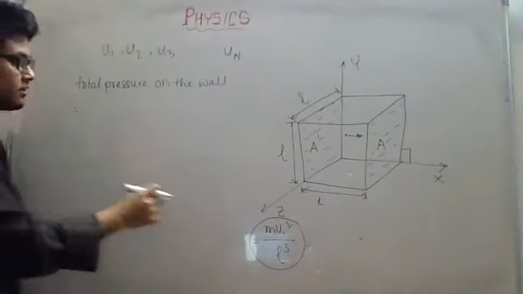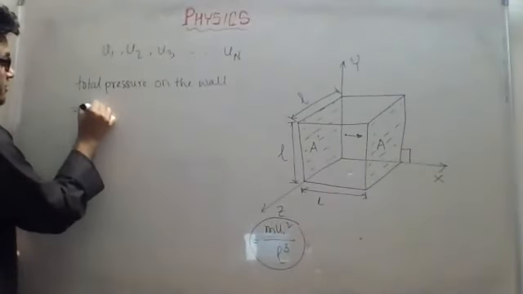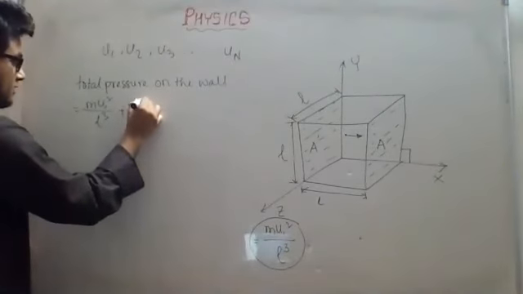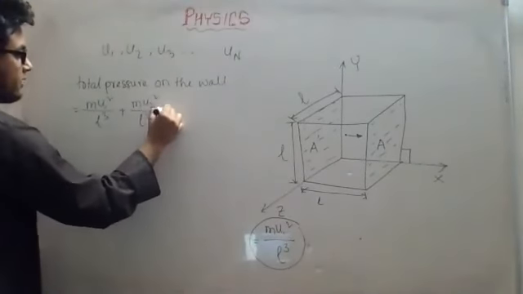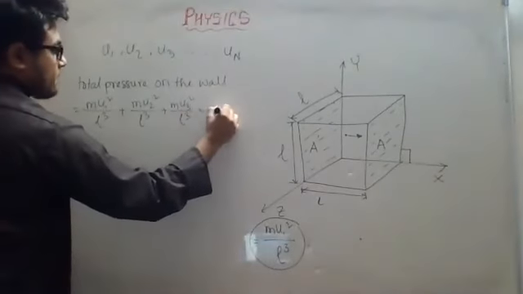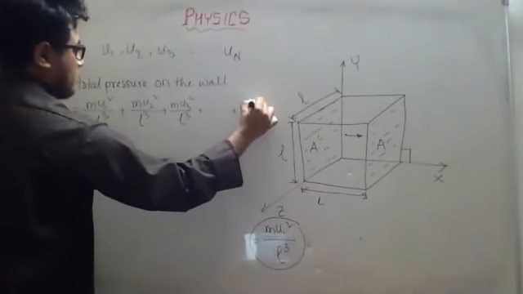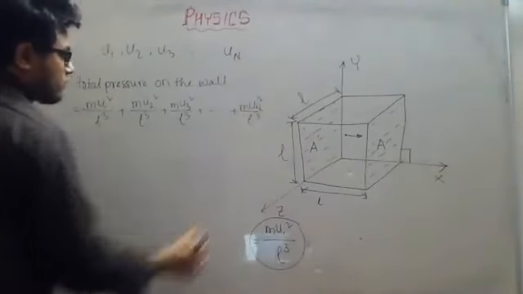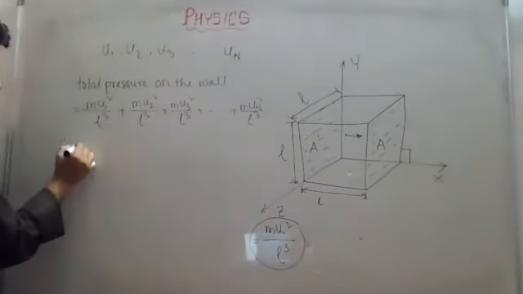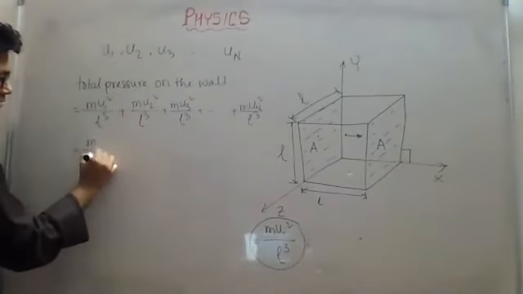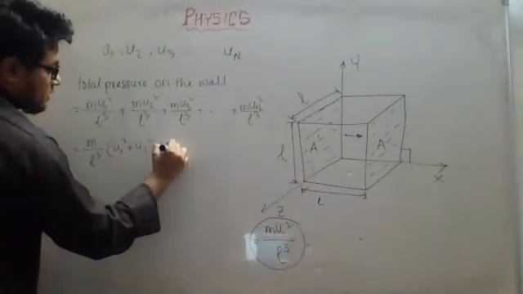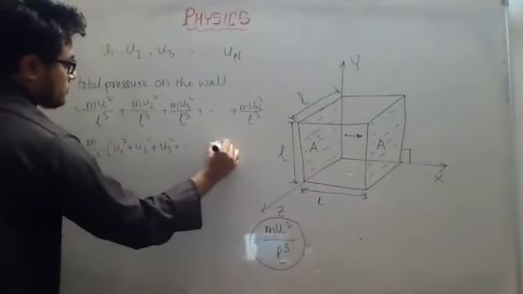I will write the pressure for the first molecule, mu1 square by L cube, then the pressure for the second molecule, then for the third molecule. Likewise I will continue. From here, I can take m by L cube common, so it will become m by L cube times u1 square plus u2 square plus u3 square plus up to un square.